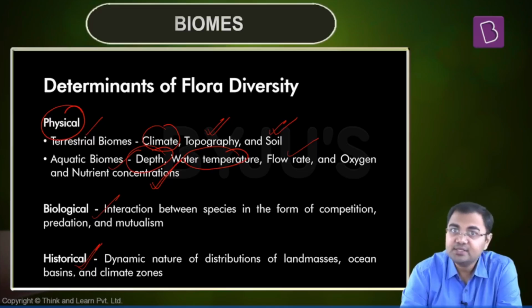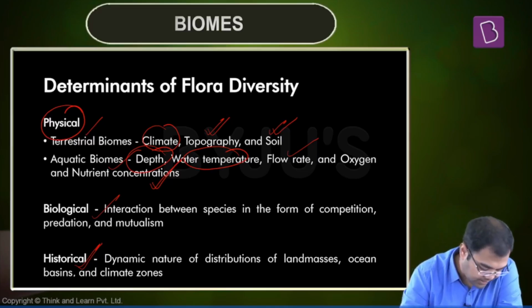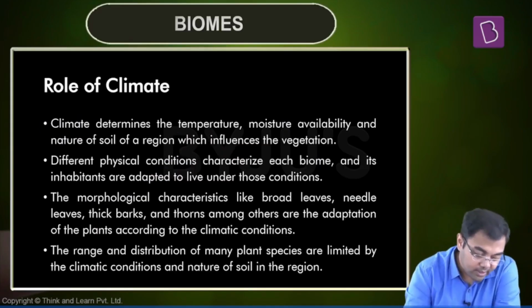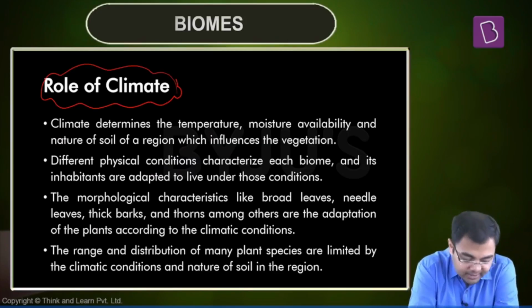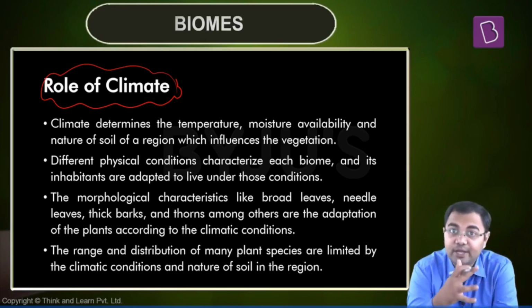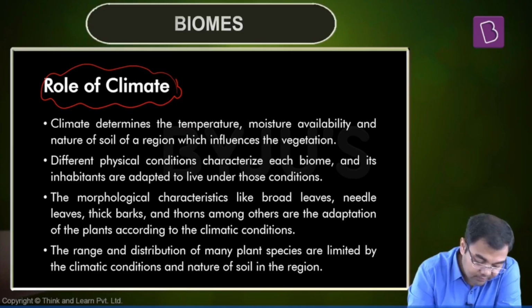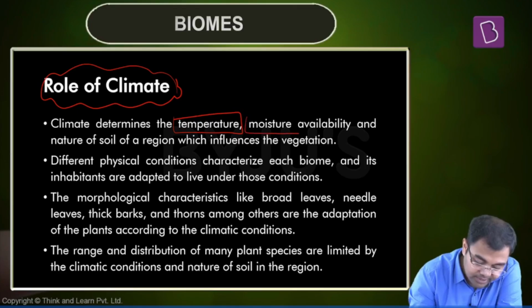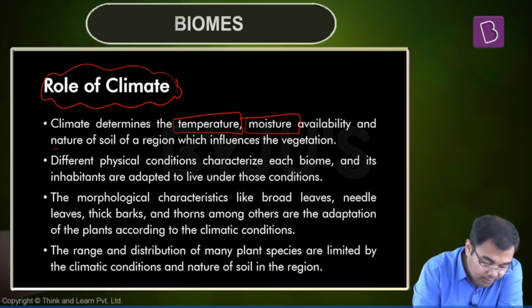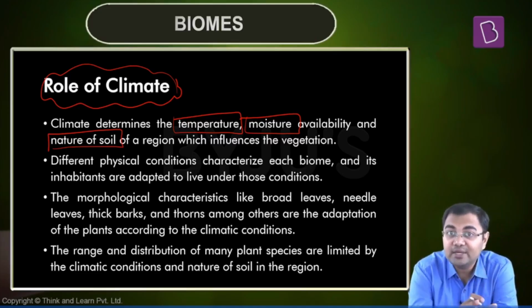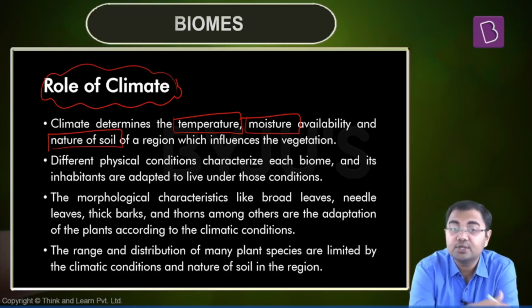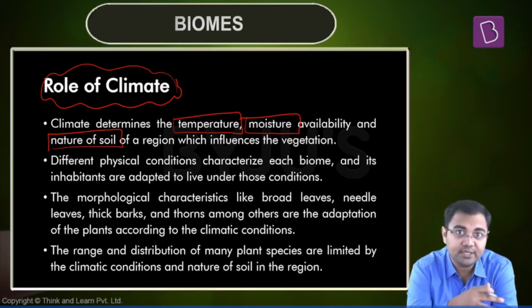So the physical factors, the biological factors, and the historic factors, they all come into account. But the most important part is played by climate. And the role of climate becomes of utmost importance when you talk about the kinds of biomes that we see. For example, whether you talk about temperature, humidity or moisture availability, or the nature of soil, all these are factors that are primarily due to climatic conditions or the variations in the climatic conditions that we see.